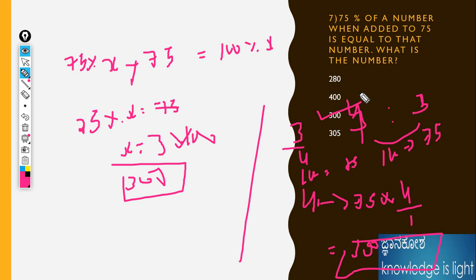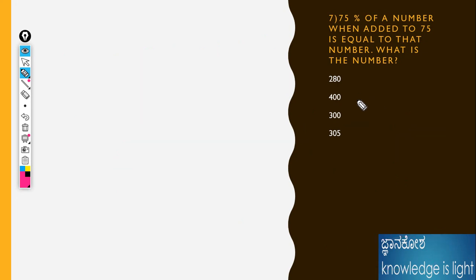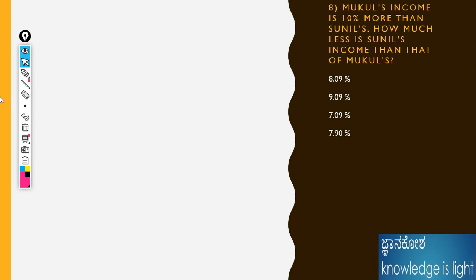Okay. Next problem, Mukul's income. Okay, this is a very interesting problem. Already I told, don't take any time. If the income is more, therefore Mukul has the upper hand, because another person's is decreasing only. For example, I will show how the answer could come. 10% is increasing, means the value should be decreasing.